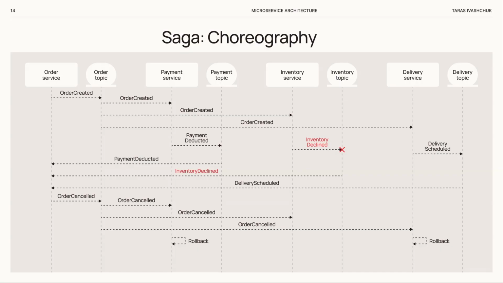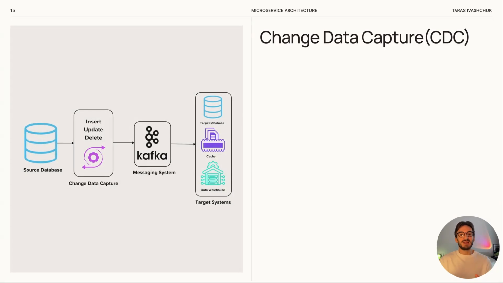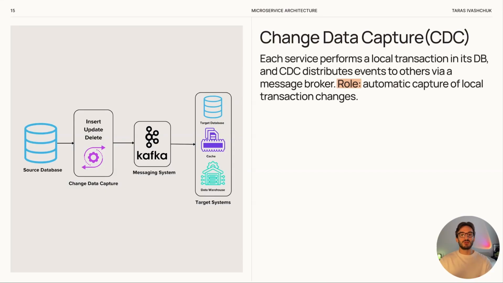Well, now we move to the concept of change data capture or CDC. This is an approach that allows us to track and send data changes that happen in a database. In microservice architecture, where data is split across many services, CDC becomes a key tool for working with distributed transactions. Each microservice has its own database with local transactions. CDC records the results of these local transactions, for example, a successful payment or a failed seat booking, and then publishes these changes as events.